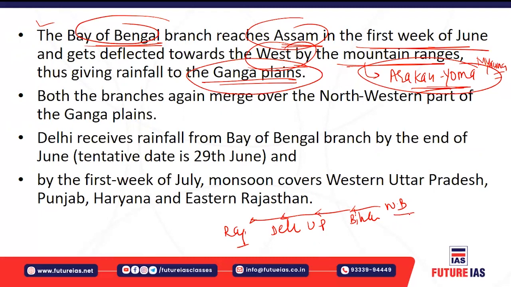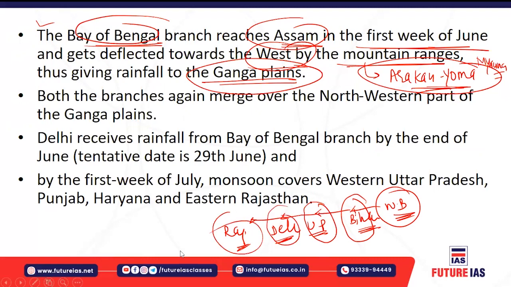Very heavy rainfall in West Bengal, comparatively lesser in the next, then lesser again, then lesser still, and a very small amount of rainfall at the end. So as you move from east to west, the rainfall starts decreasing.